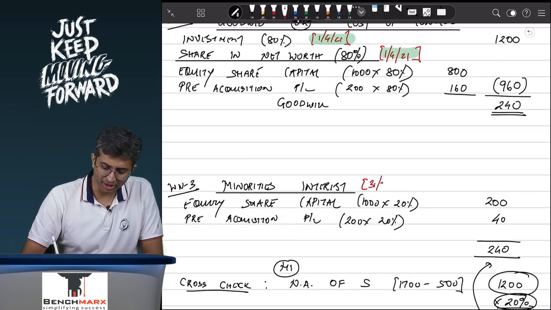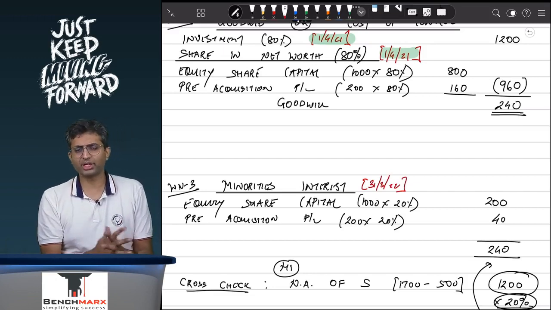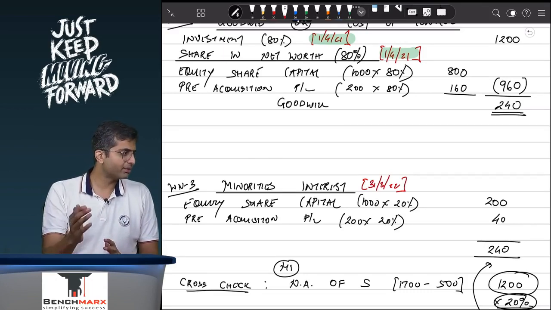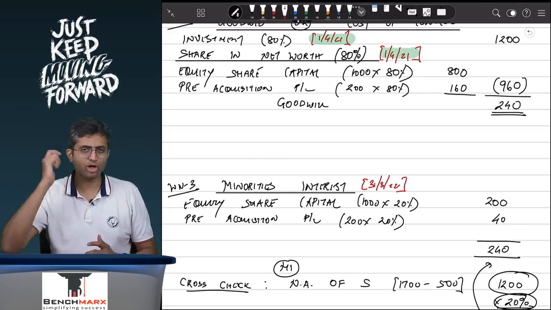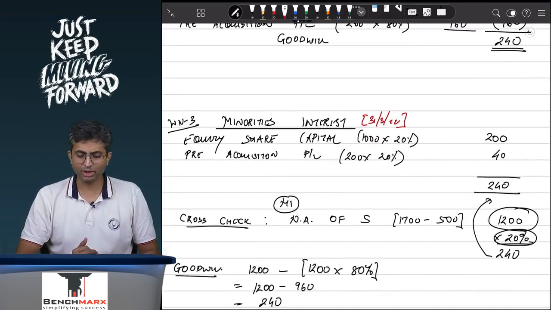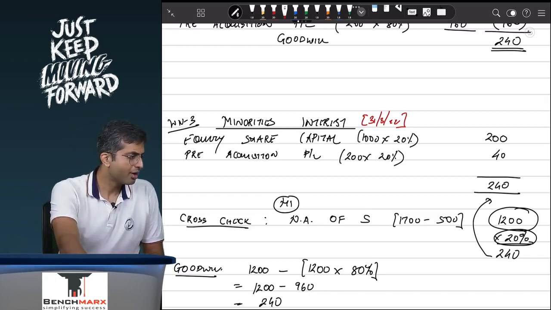Minorities interest would be 31st March 22 because you are showing to the world that we have net assets today of the subsidiary worth, let's say, X amount, then minorities are 20% of that amount, and as a result over here when we do this workings, you will have the minorities interest appearing on 31st March 2022.